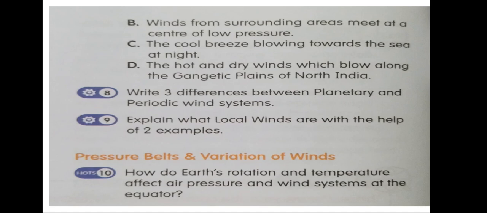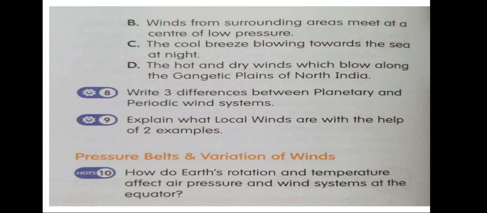You will draw columns to write down the 3 differences, or you can say a table. In one box you will write planetary winds. In the second box you will write periodic winds. Planetary winds blow constantly in a definite direction. Periodic winds blow at a definite time of a day or a season.